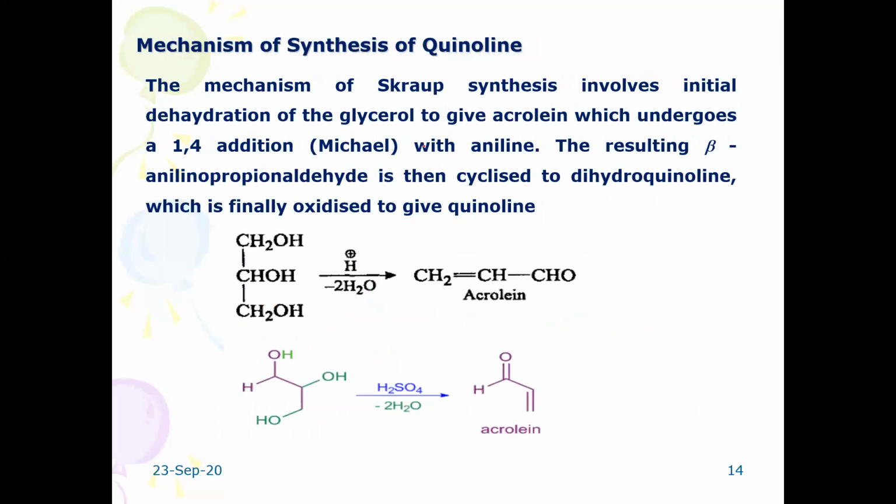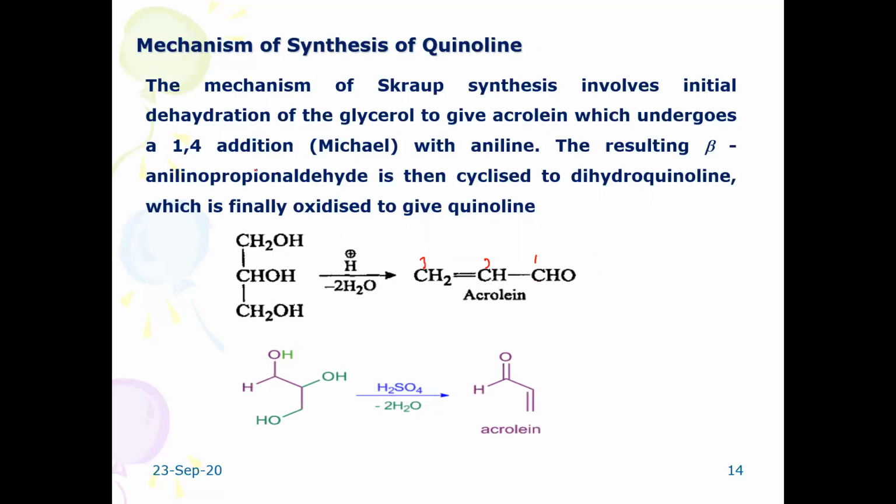When you write the mechanism for this, the mechanism of Skraup synthesis involves initial dehydration of glycerol to give acrolein. You can see the CH2OH, this and this will undergo elimination of a water molecule, and it rearranges to give acrolein. Acrolein has an aldehyde group and a double bond. Numbering 1, 2, 3, it is prop-2-en-1-al. Generally, it is called acrolein.